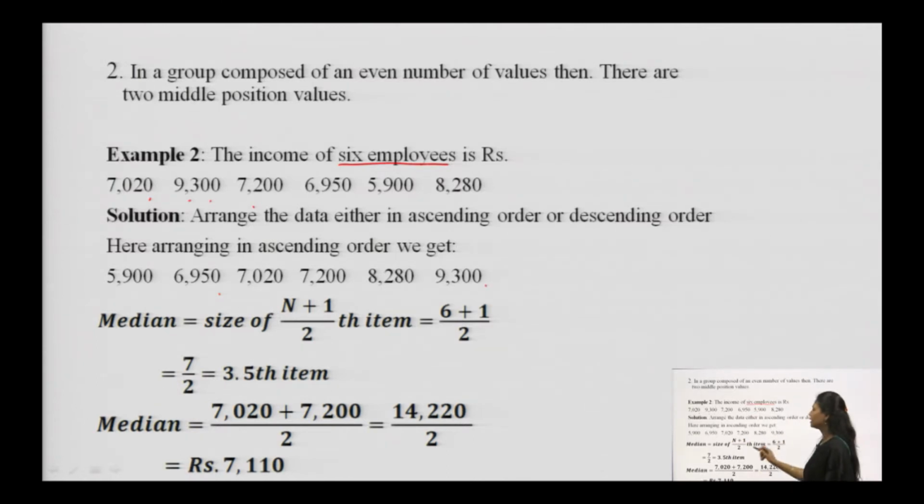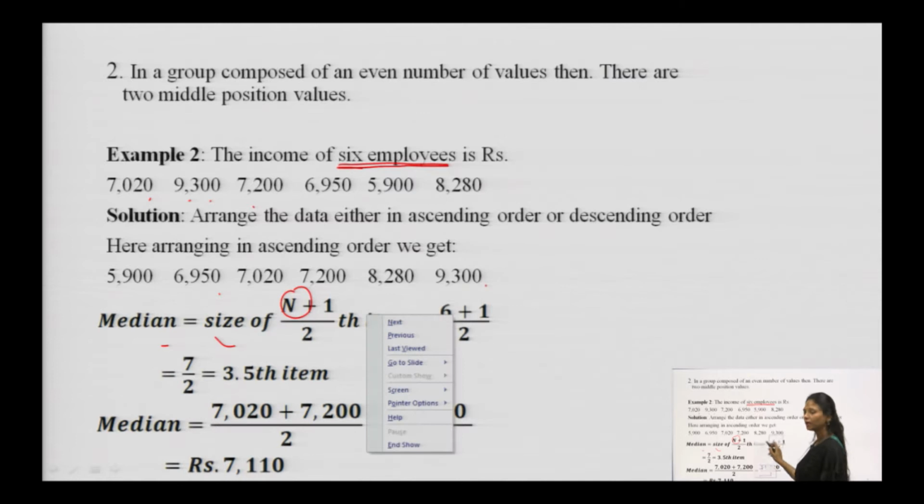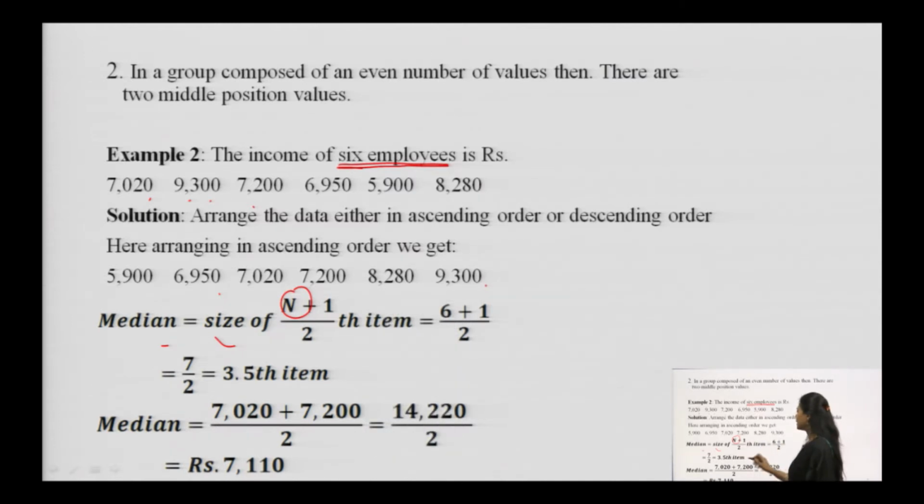Having arranged the data, I use the formula: median is equal to size of (n plus 1) over 2. I had 6 employees, so 1, 2, 3, 4, 5, 6. In place of n, I have written 6. 6 plus 1 gives you 7, over 2, that means the 3.5th item. Do we have any 3.5th item here? No. So, what are we supposed to do?